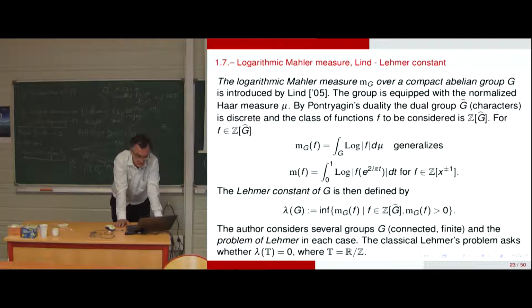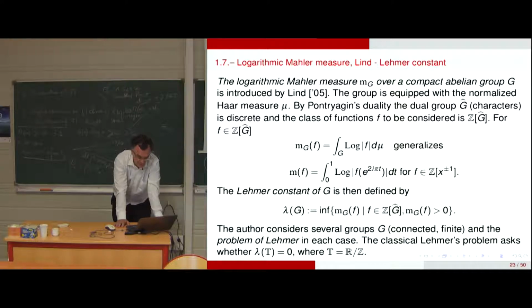Which generalizes actually the usual Mahler measure for Laurent polynomials. And the Lehmer constant of G is then defined by the infimum over all f with the logarithmic Mahler measure m_G of f greater than 0.